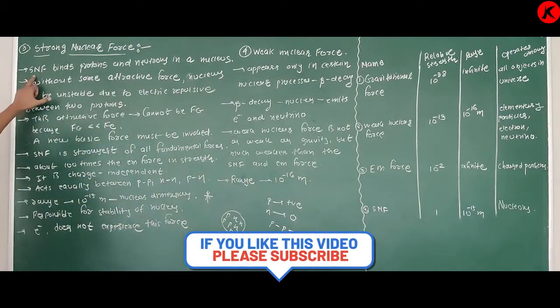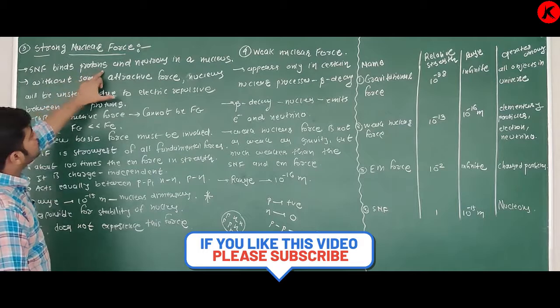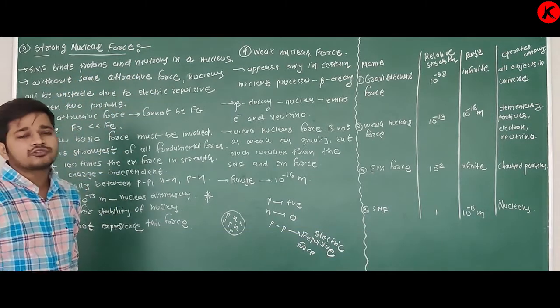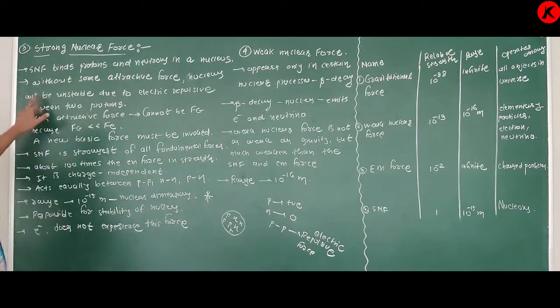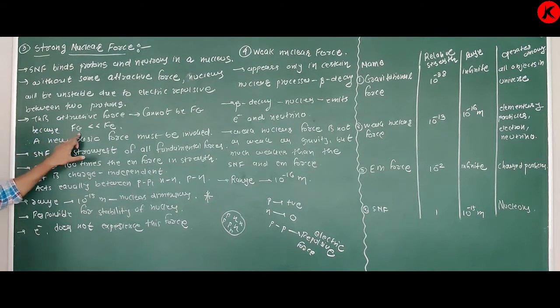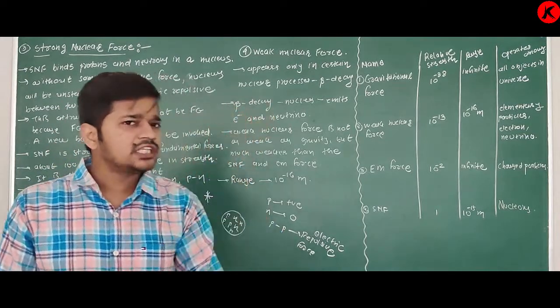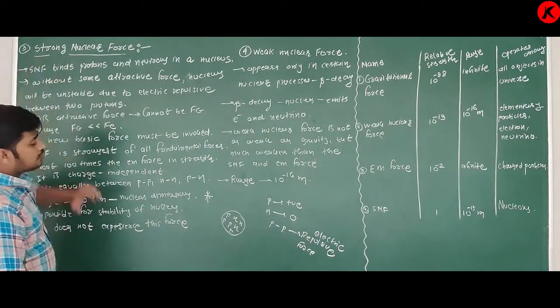See, strong nuclear force binds proton and neutron in the nucleus. Without some attractive force, the nucleus will be unstable due to electric repulsion between two protons. This attractive force cannot be gravitational force, because gravitational force is much weaker than electric force. So a new basic force must have evolved, and this new basic force is nothing but strong nuclear force.